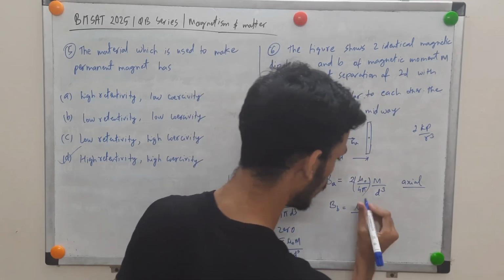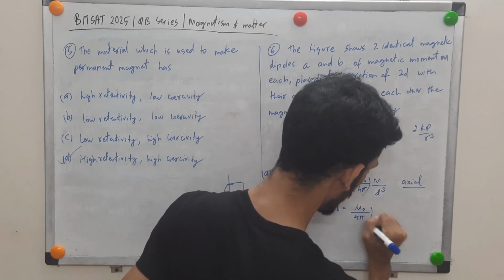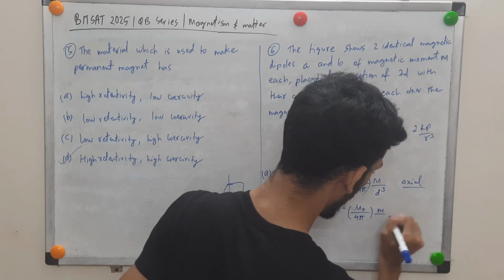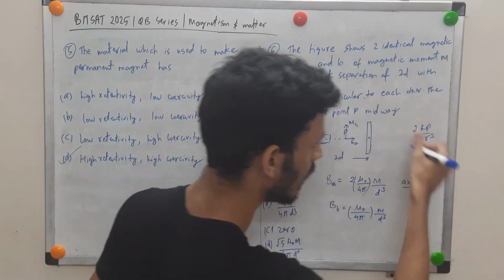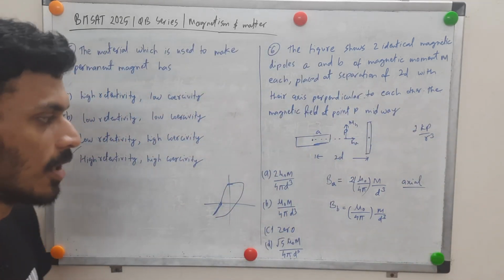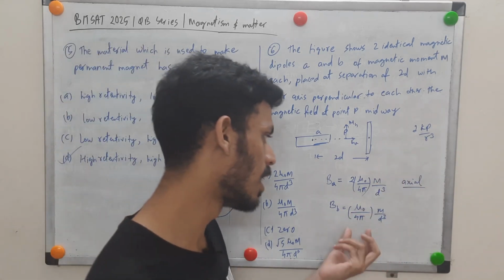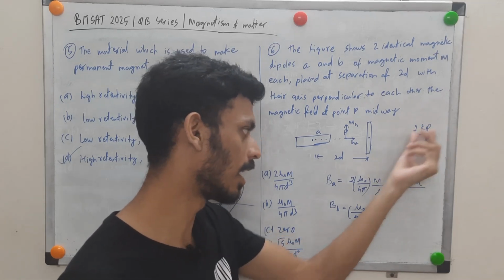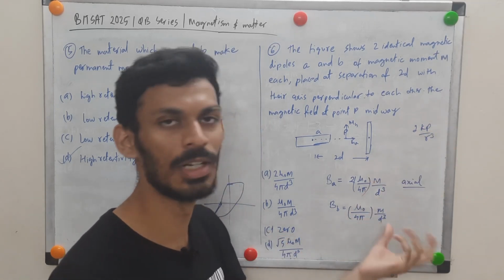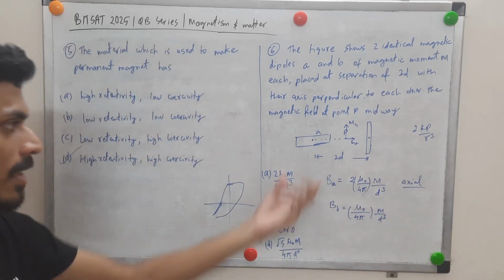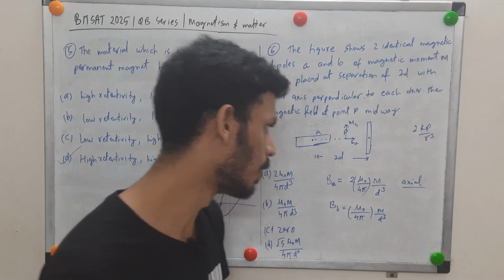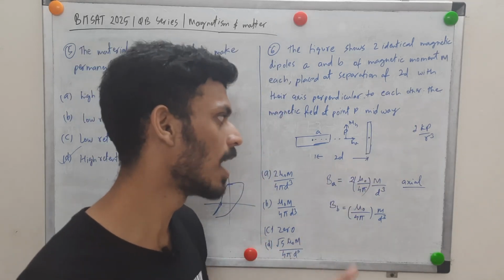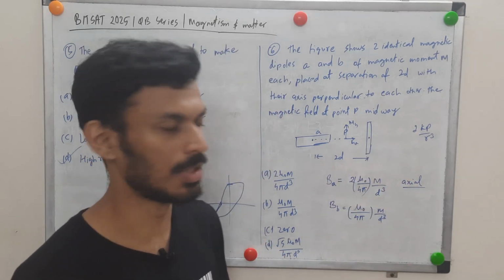This, without the 2, so mu 0 upon 4 pi times m by d cubed. Even if you know the electric field formulae for equatorial and axial points, you can reach here. K is substituted by this, and p is the magnetic dipole moment, with r cubed being d cubed, that is just the distance. And you know axial is 2 times and equatorial is just single.